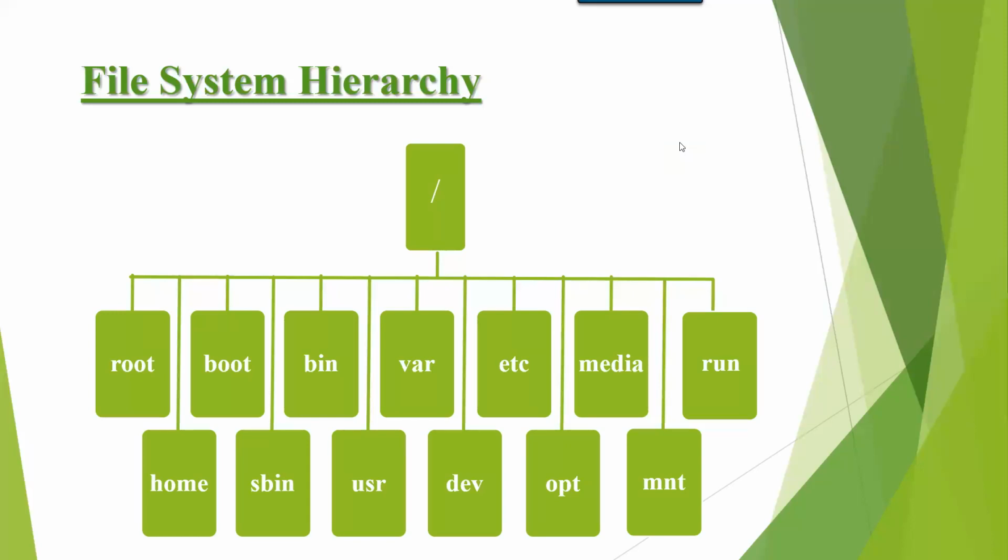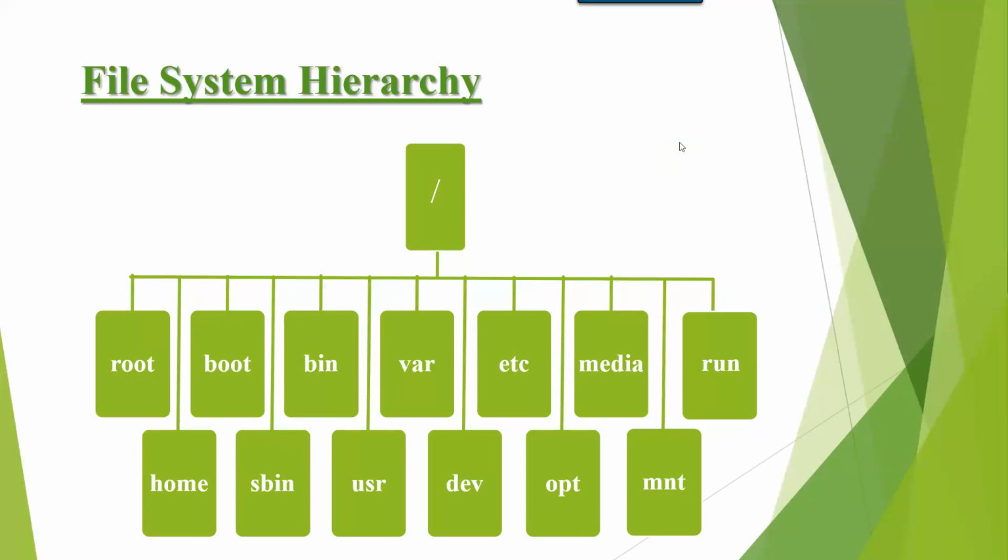USR contains default applications, applications which come along with the operating system. Var contains log files, system variable files. Dev contains devices information, devices means partitions information. etc contains configuration files. System configuration files are stored under the etc directory. As we discussed in the last session, Linux works with configuration files, no setup files. So where all the configuration files are stored means under etc.